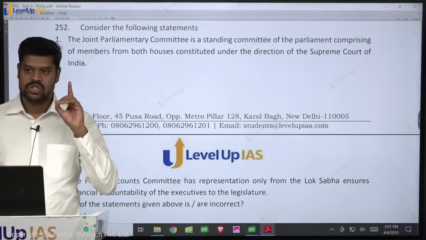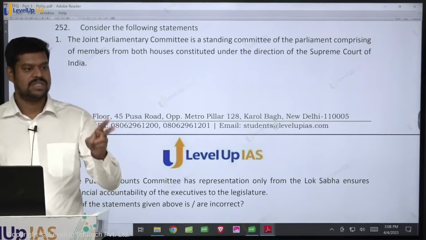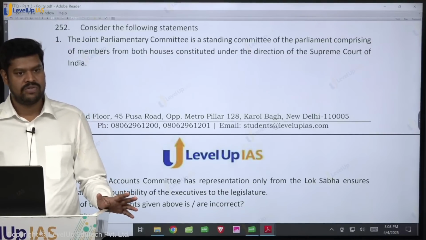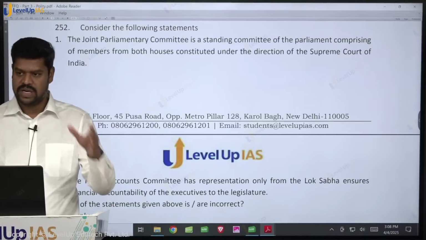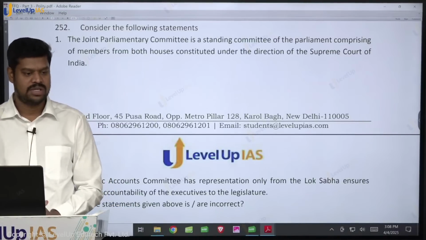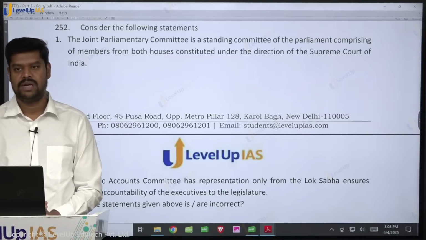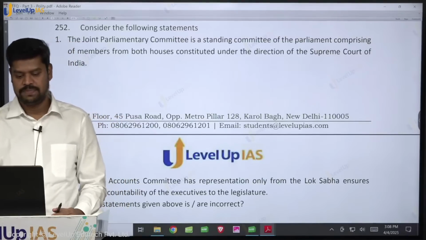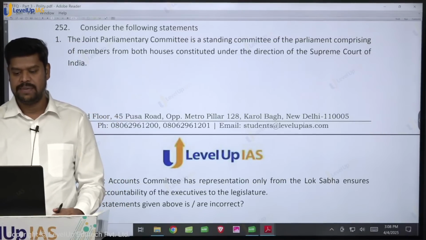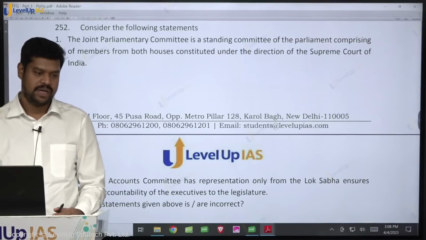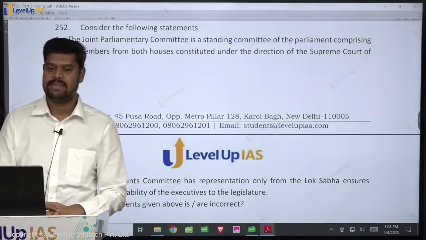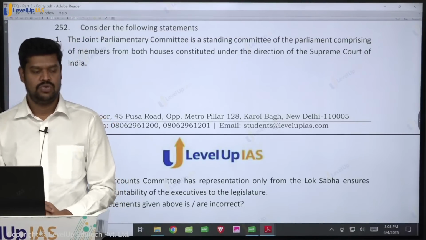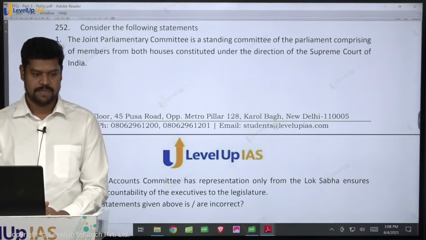That means one thing that is sure about a Joint Parliamentary Committee is that it will have members from both the houses, and different committees established at different points of time will have different members. So there are no fixed members. When they decide, they will decide the number of members to be part of the committee. Therefore, an important understanding you should have is that a Joint Parliamentary Committee is not a standing committee, it is an ad hoc committee. As and when the need arises, they will establish a Joint Parliamentary Committee.